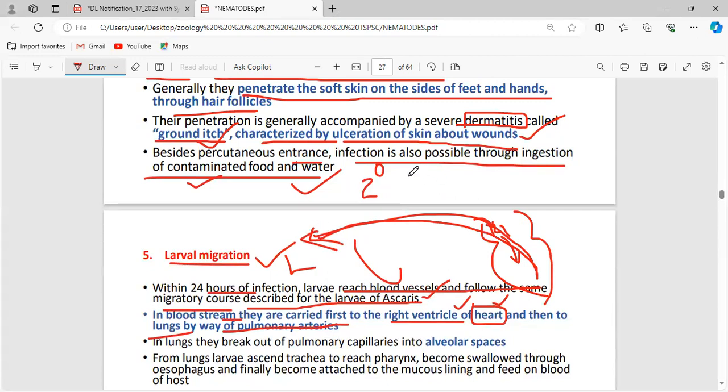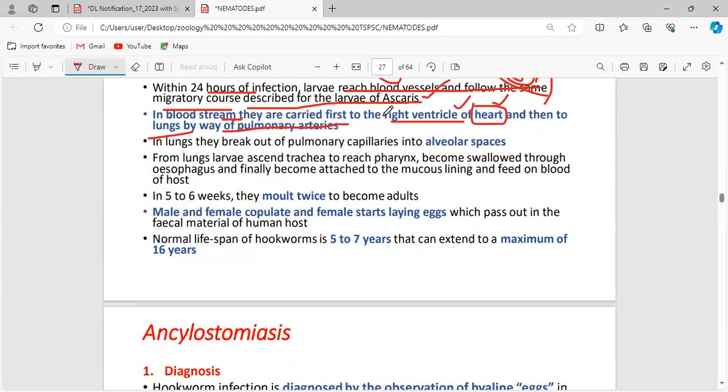Now this filariform larva, via the blood vessels, reaches the right ventricle, and again from the right ventricle through the pulmonary artery it reaches the lungs. Clear? And via the lungs they break out of the pulmonary capillaries into the alveolar spaces. The same thing we dealt with yesterday has been repeating again.